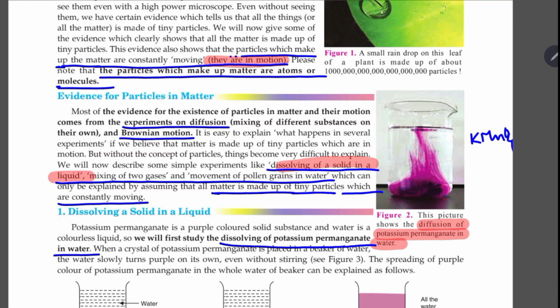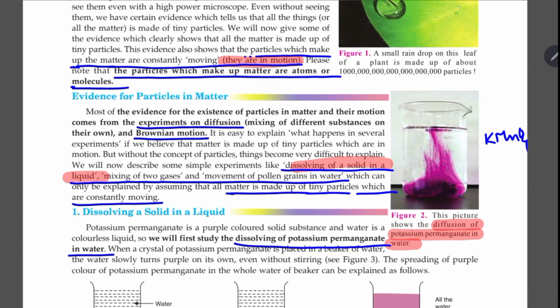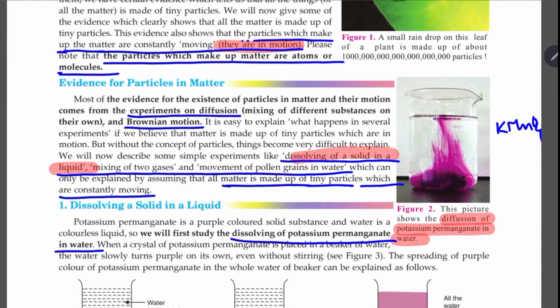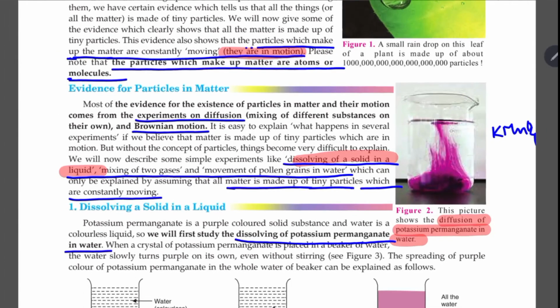And the entire liquid is what? Water. We know water is colorless. So when we dissolve potassium permanganate in water, the entire liquid gets the color of potassium permanganate, that is pink. So this is evidence that the solid particles of KMnO4 have actually occupied the interparticle space of the liquid.